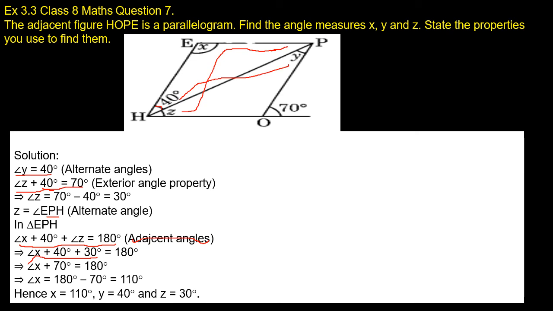If we transfer the plus 70 degrees to the other side of the equation, then it becomes minus 70 degrees. From 180 degrees, 70 degrees goes, meaning 110 degrees. So the measure of angle x is 110 degrees. Angle x is 110 degrees, angle y is 40 degrees, and angle z is 30 degrees. I hope you understood this problem, children. We will move on to the next problem.